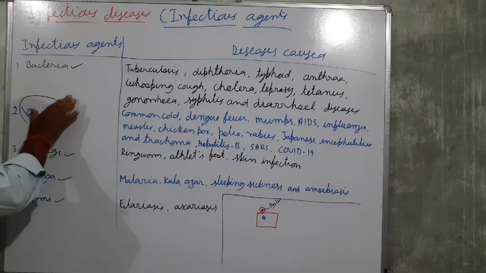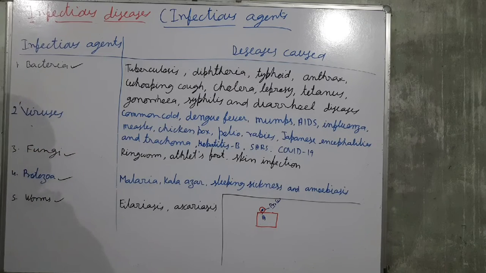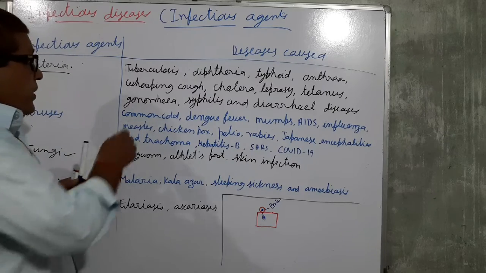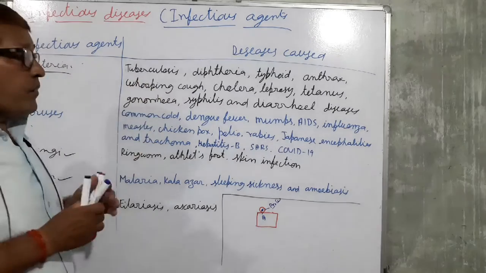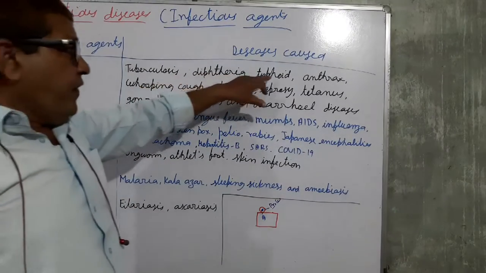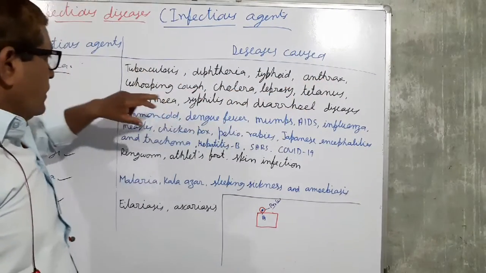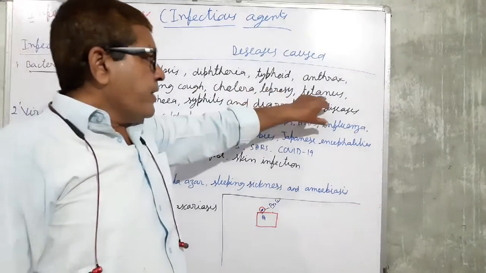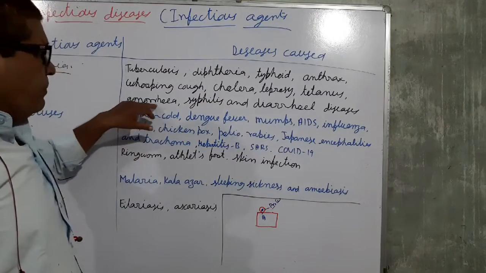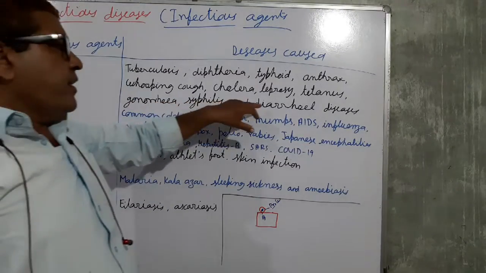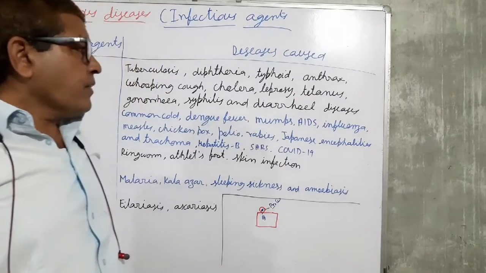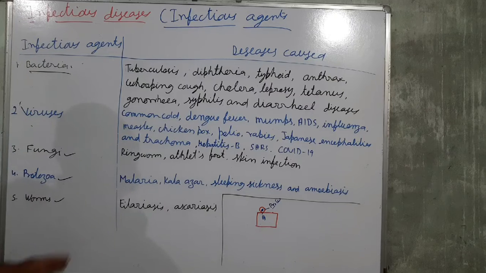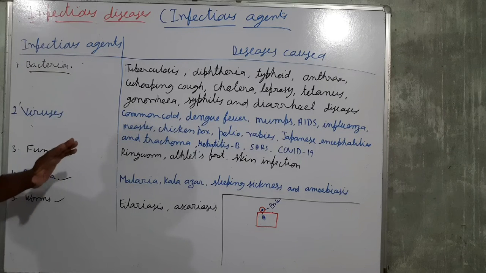So we have written the names of some diseases. Bacterial diseases like tuberculosis, diphtheria, typhoid, anthrax, whooping cough, cholera, leprosy, tetanus, gonorrhea, syphilis, and diarrheal dysentery. These are some diseases which are caused by bacteria.